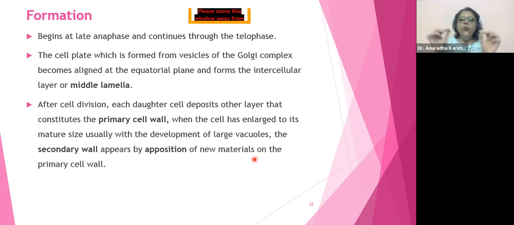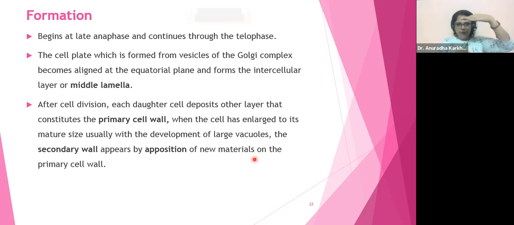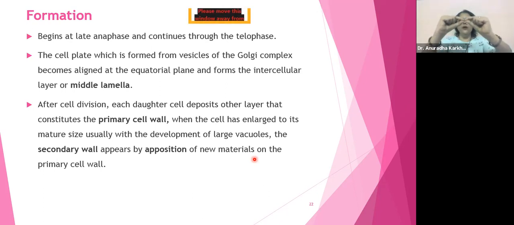these vesicles will come and they will align at the middle of the cell which is dividing, which is in telophase. So in telophase, half the chromosomes went to the north pole, half the chromosomes came to the south pole. Correct? And now what is going to happen? Now in the center of that particular cell, these vesicles will go and align this way, like my fingers, these small vesicles keep getting added. But you know how they add, from the center to the periphery.